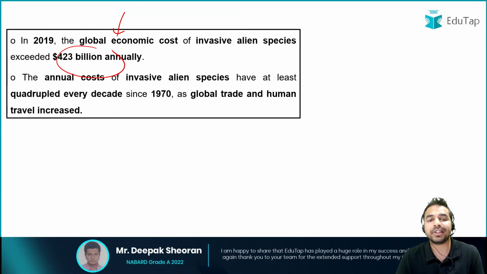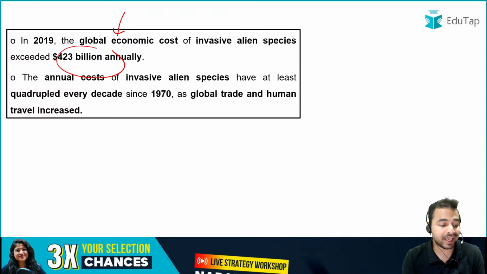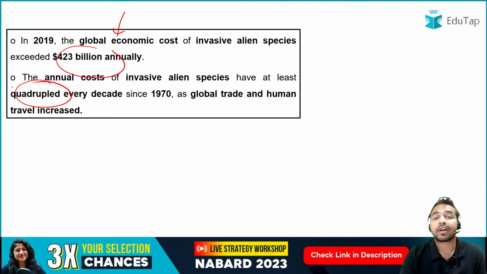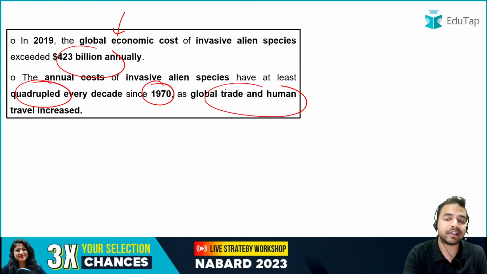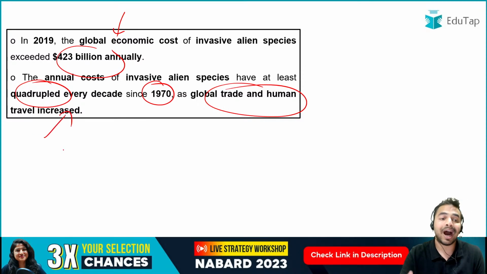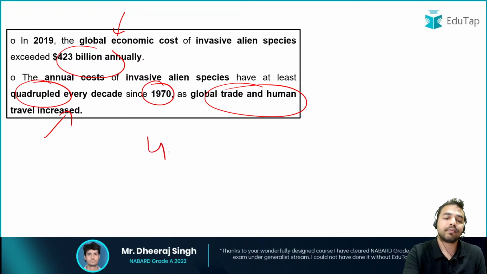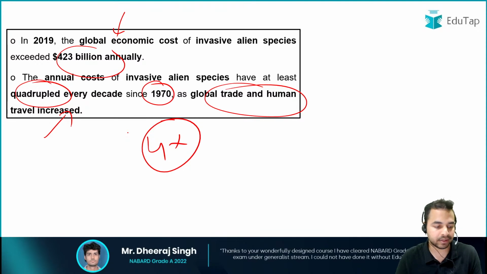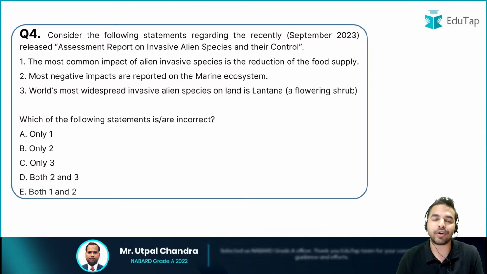And when I talk about these annual costs, they have basically increased. How much have they increased? They have quadrupled. That means they have become 4 times since 1970 as global trade and human travel has increased. So that is basically the reason why these costs are increasing since 1970. Since 1970 to 2019, it has become 4 times. Okay, 4x is the right answer. Absolutely right. So my dear friends, let's move on to the next question.